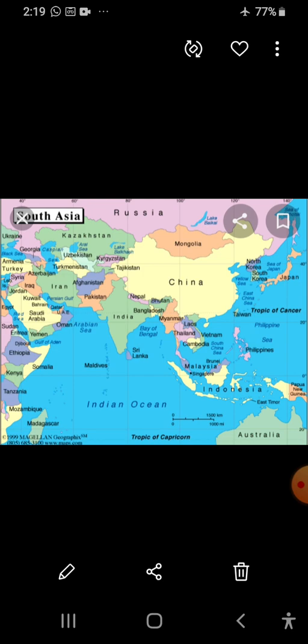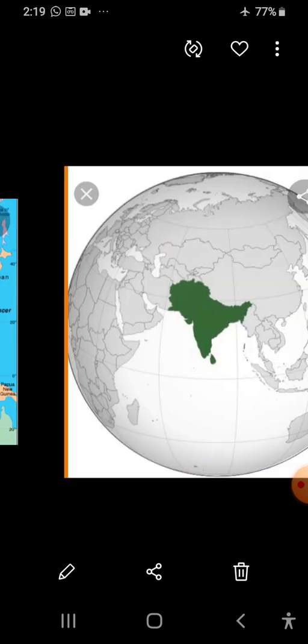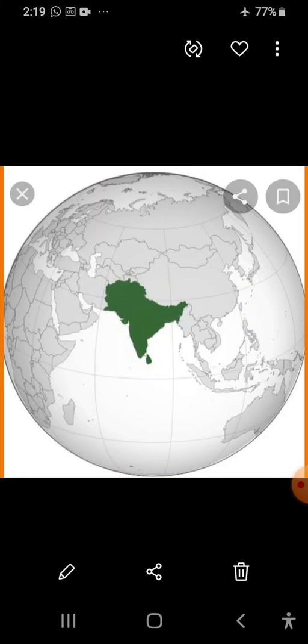Being located in the southern part of Asia, our India, on the globe also you will see, our country is marked in green color. It is located in the southern part of Asia. This is also our complete earth. Its landscape stretches about 3,214 kilometers from north to south and 2,933 kilometers from east to west.